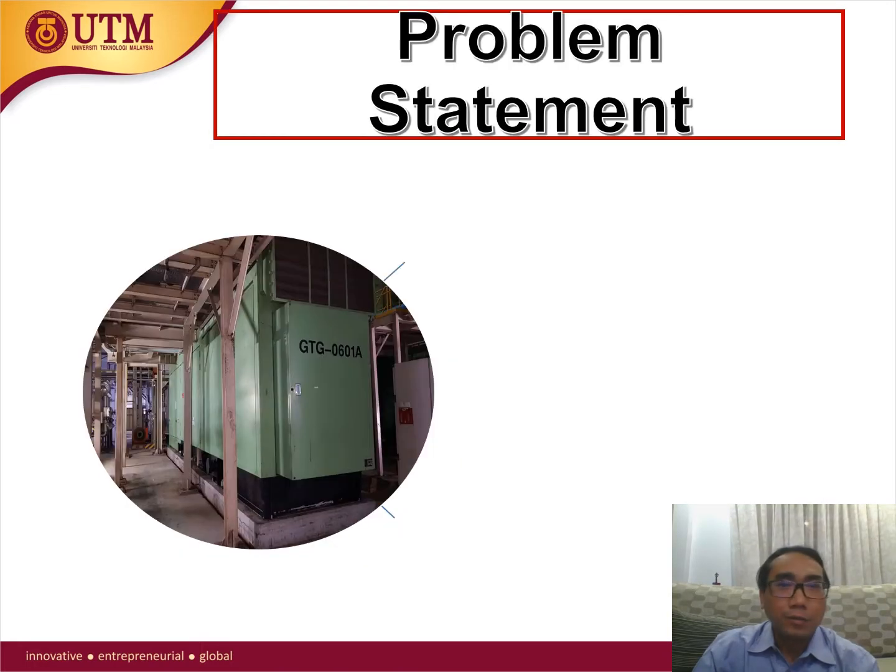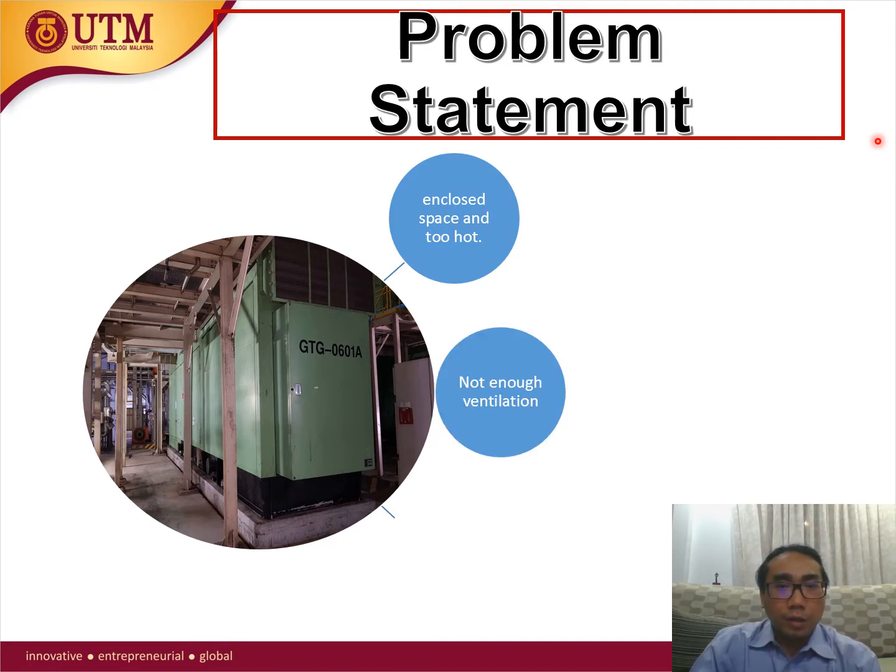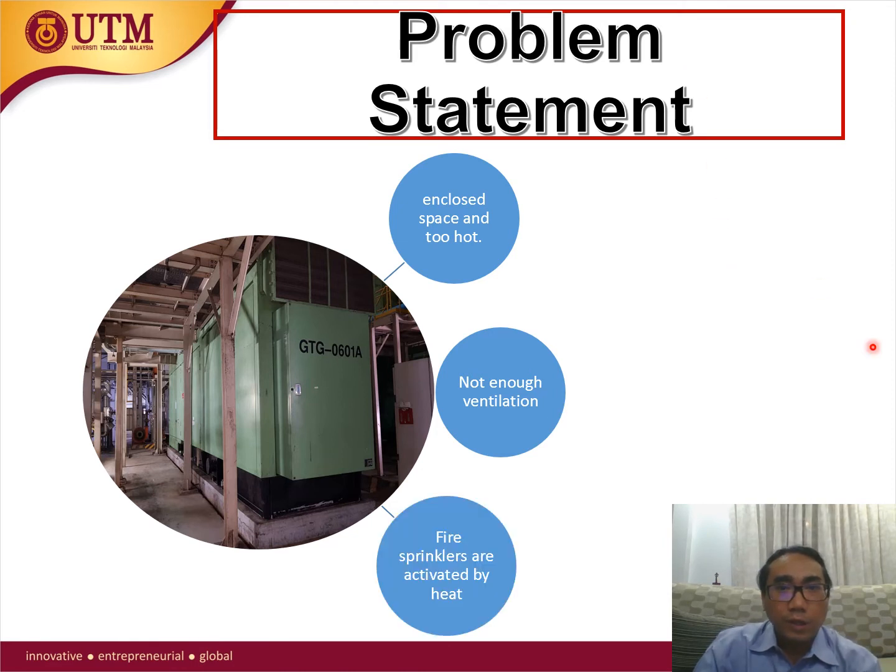I decided to design an air conditioning system in gas turbine area in Gas District Cooling Putrajaya because the area is an enclosed space and too hot. The space also does not have enough ventilation even though a few fans were installed to exhaust the heat from the space. The other reason is because of the fire sprinkler. Fire sprinklers are activated by heat. Therefore, this issue needs to be overcome by designing air conditioning in this area.